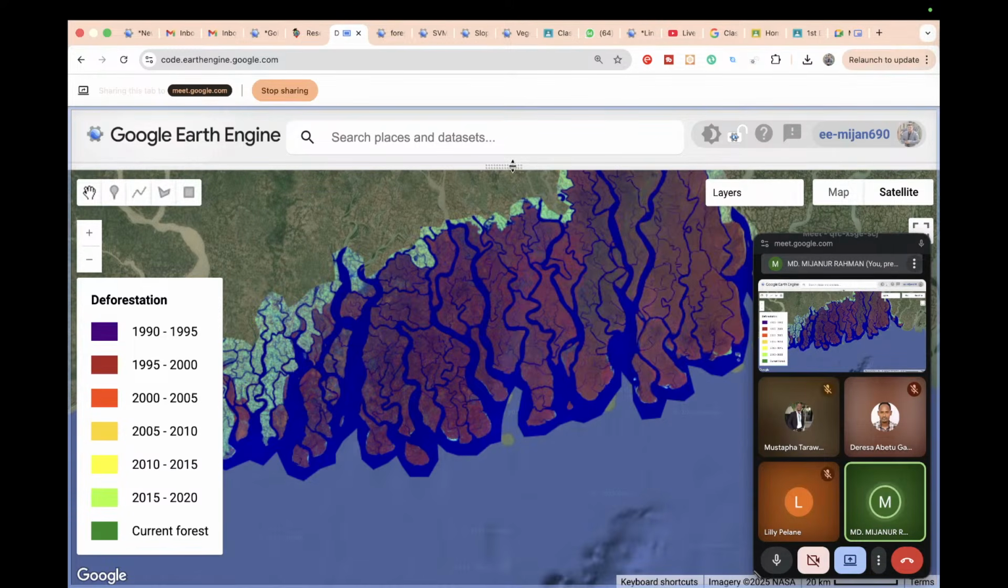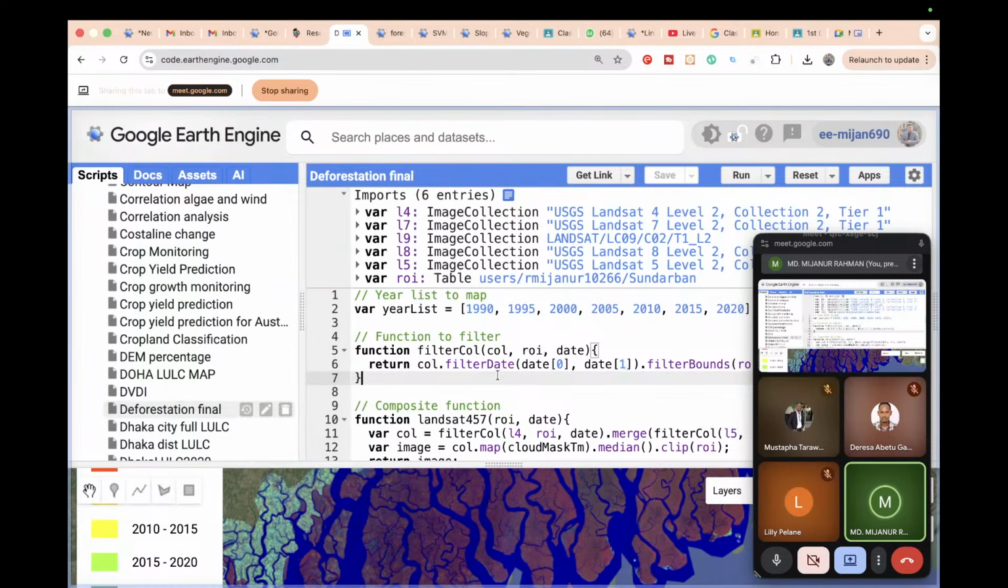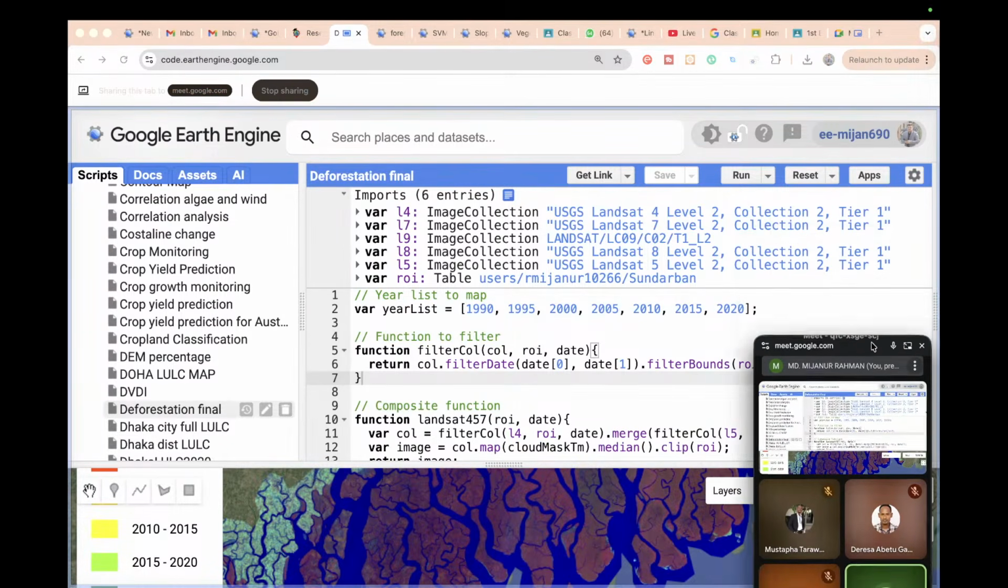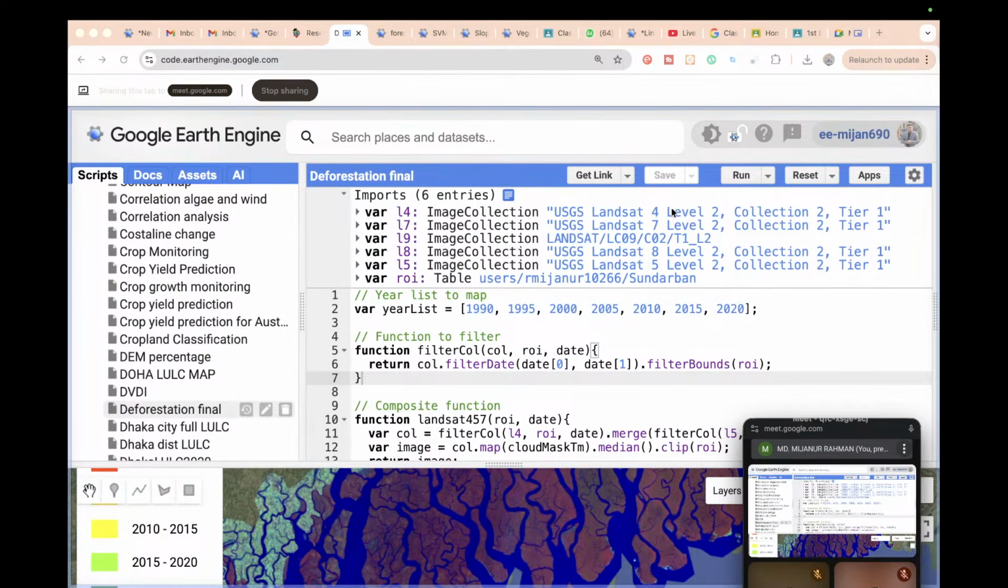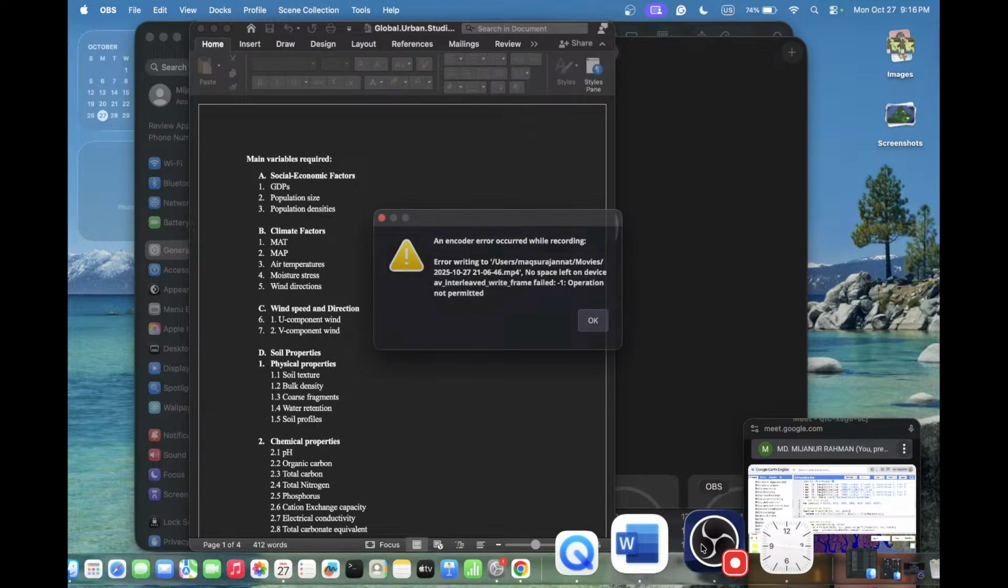So let's try to explain the code one by one, then you can get a better idea about this code. First of all, we simply imported Landsat 4, Landsat 7, Landsat 9, Landsat 8, Landsat 5.